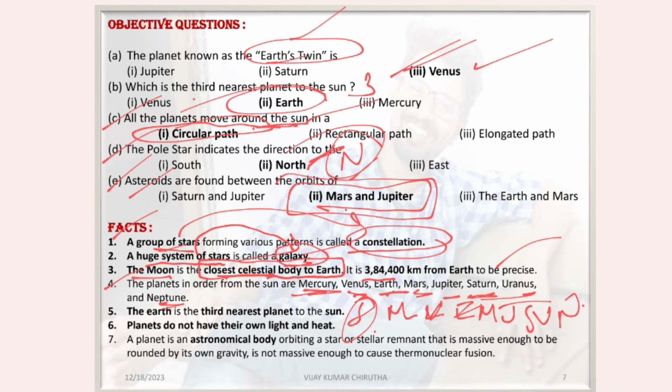So this is the order. Just keep in mind the Earth is the third nearest planet to the Sun.